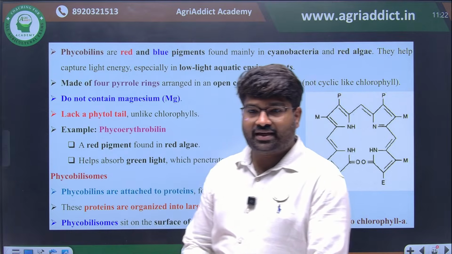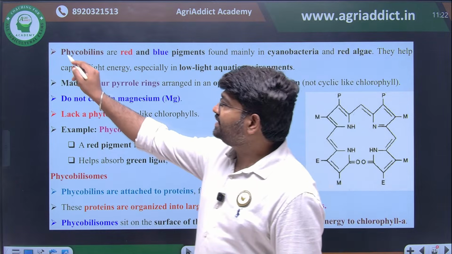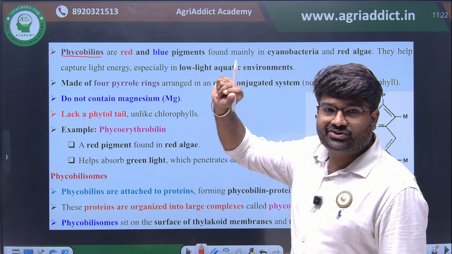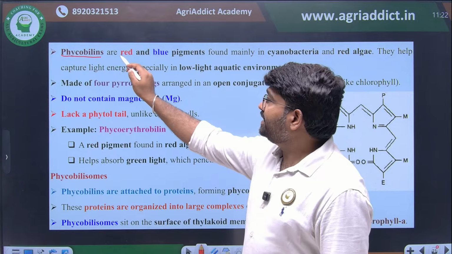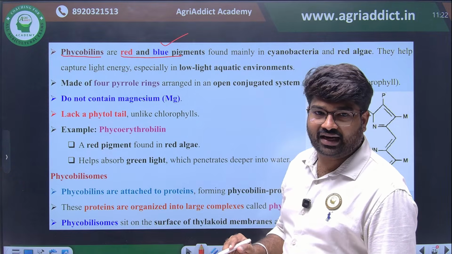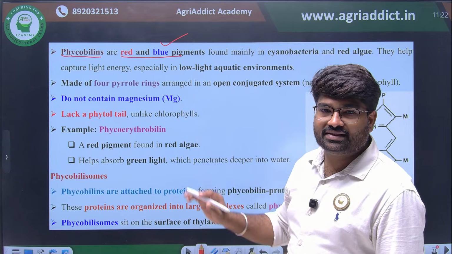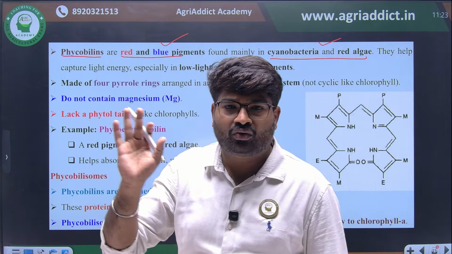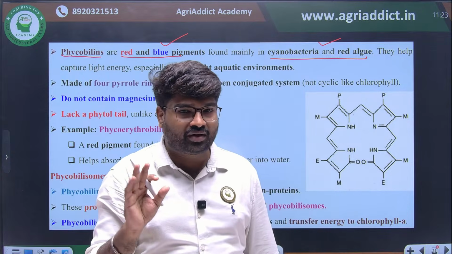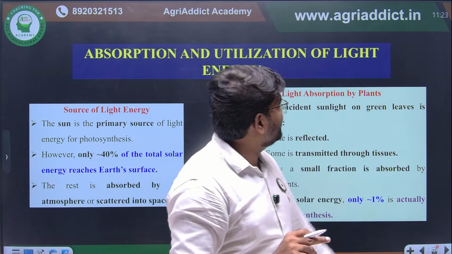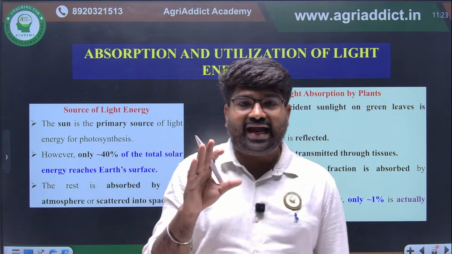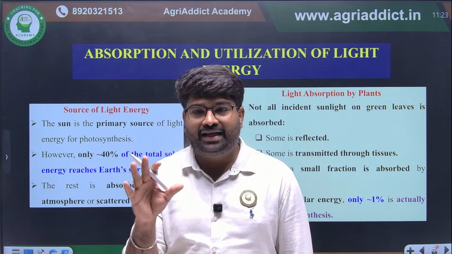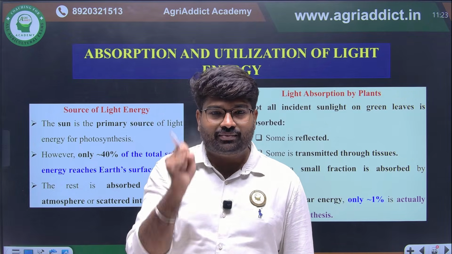Then the third molecule is phycobilins. This we have already seen. Phycobilins is a water soluble molecule, and the most important thing, it is a red and blue pigment. It will be found in cyanobacteria and red algae. These are the key points you have to remember, don't go and read too much. Now we have seen the molecules that absorb light energy. So chlorophyll, carotenoid and phycobilins are the molecules that help in capturing light energy.